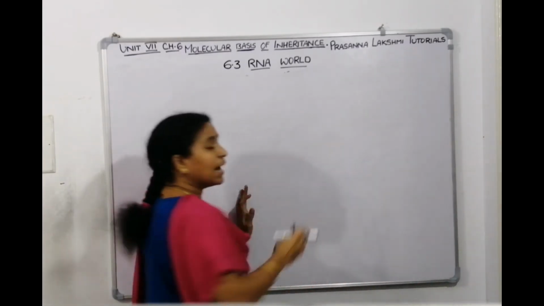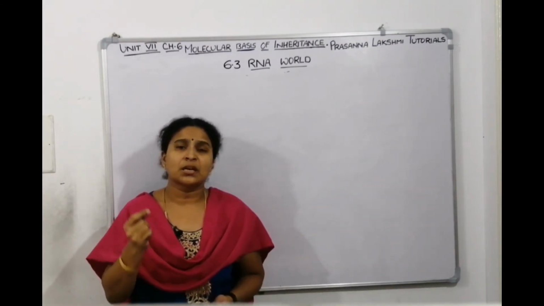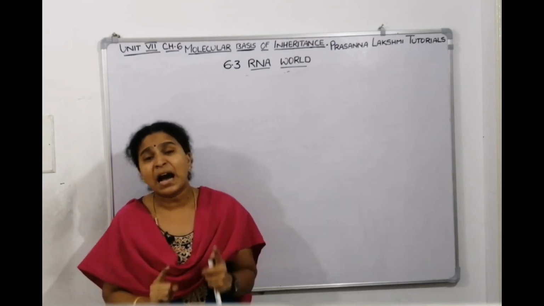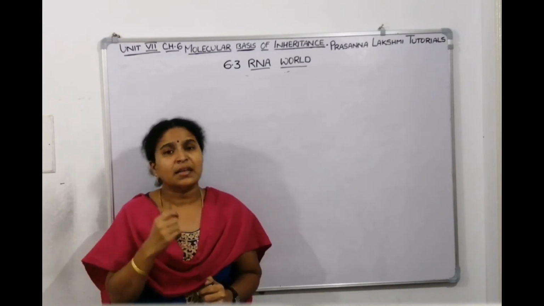So they believe that RNA acts as a catalyst. There are so many biochemical reactions inside an organism which can be mediated only by RNA catalyst but not by protein catalyst. Catalyst in the body is an enzyme.